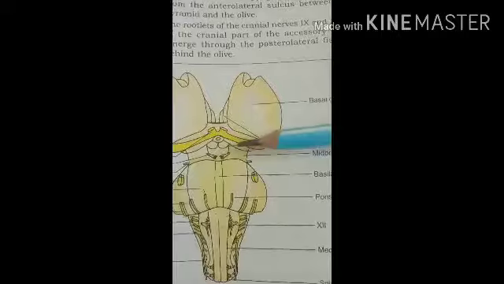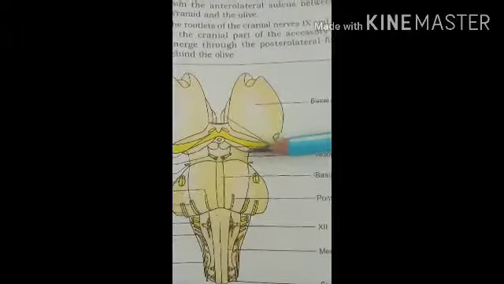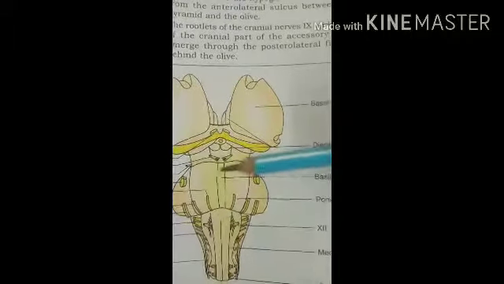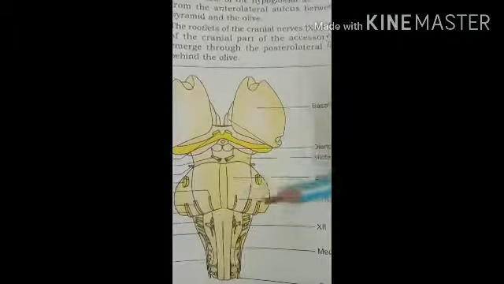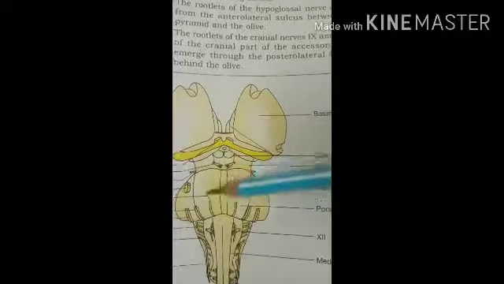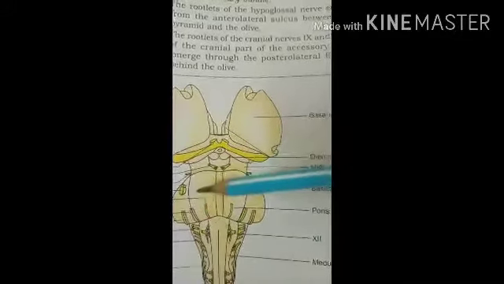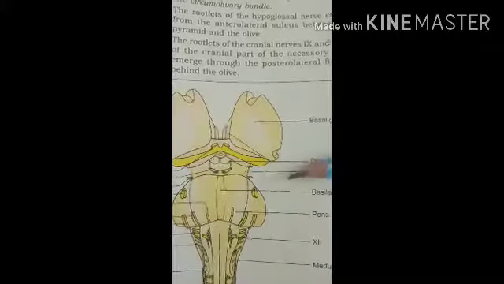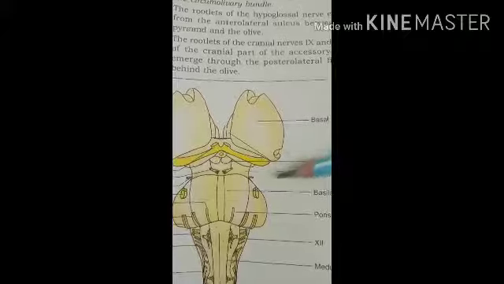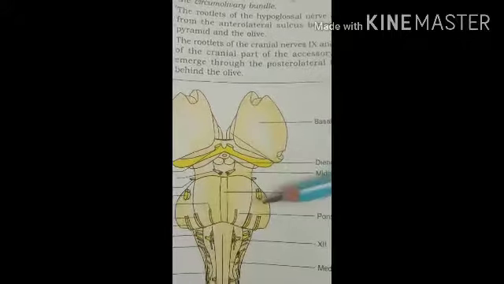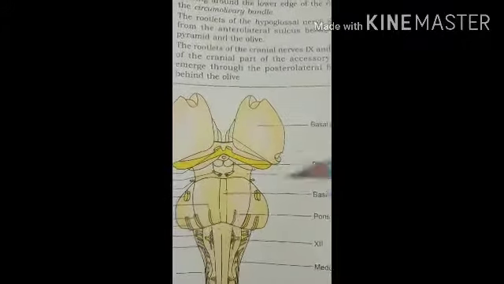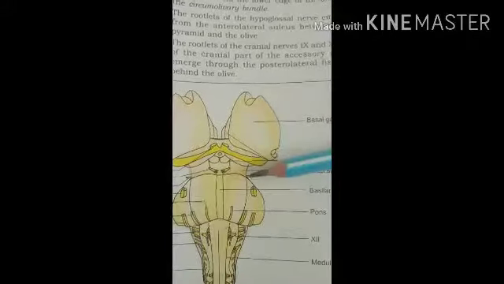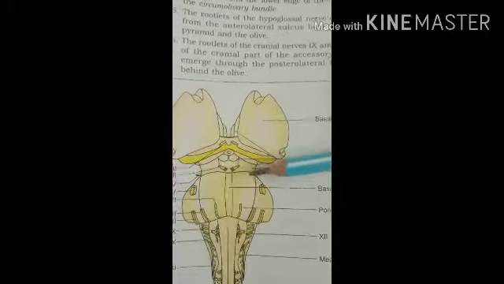It shows a convex ventral surface marked by prominent transversely running fibers passing laterally. Here you can see the fibers crossing and going laterally. Laterally those fibers collect to form a bundle of fibers called the middle cerebellar peduncle, and this middle cerebellar peduncle is attached posteriorly to the cerebellum.